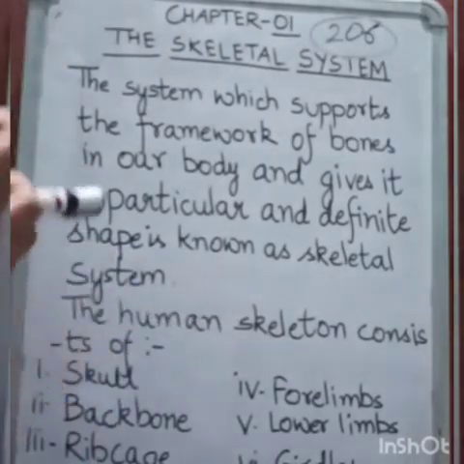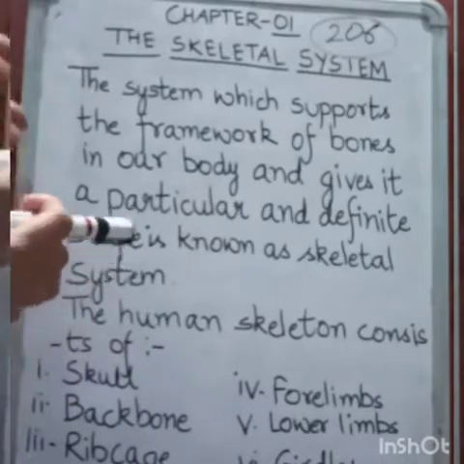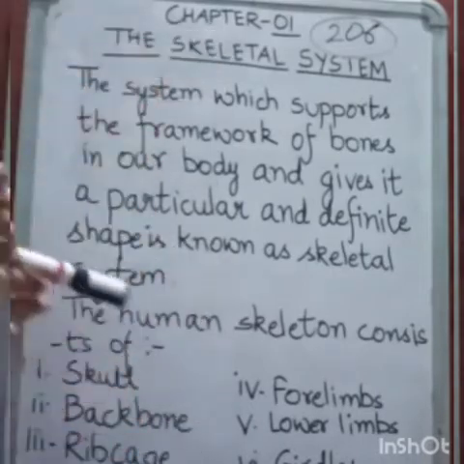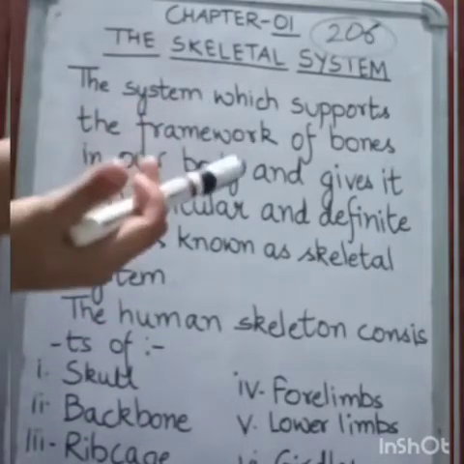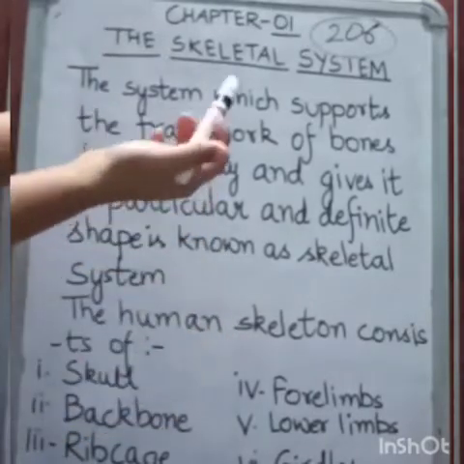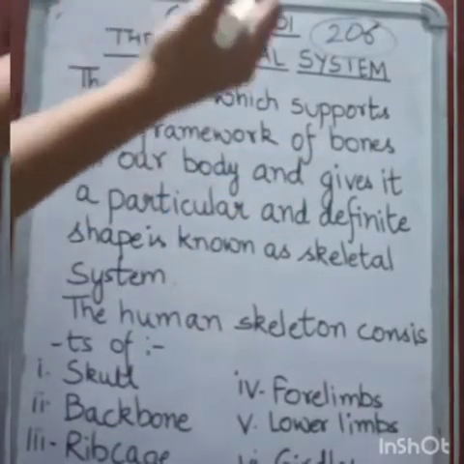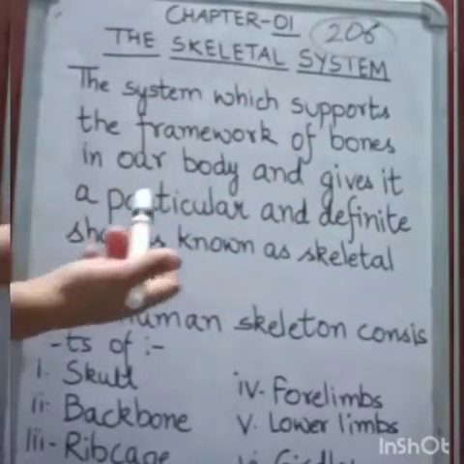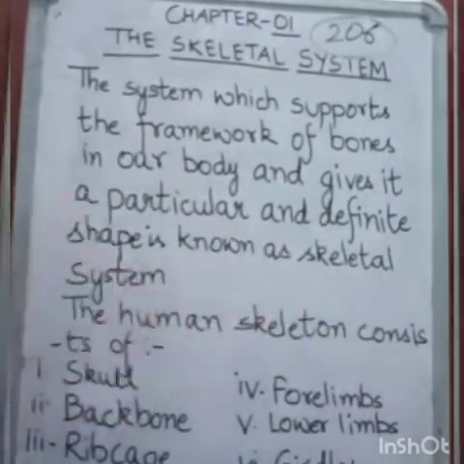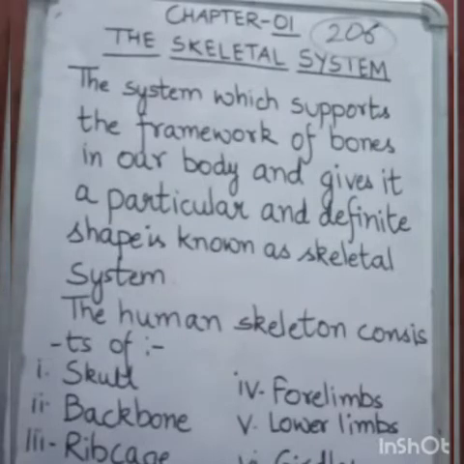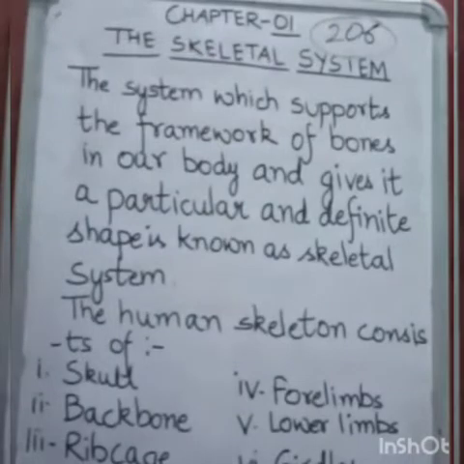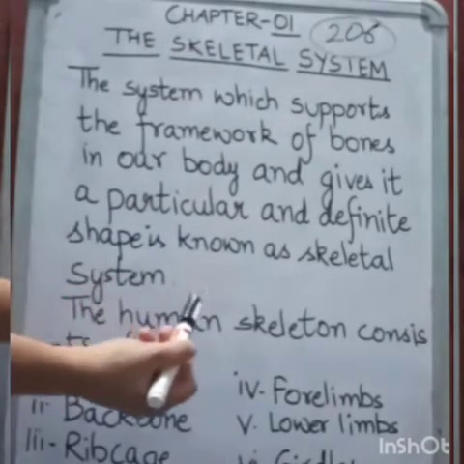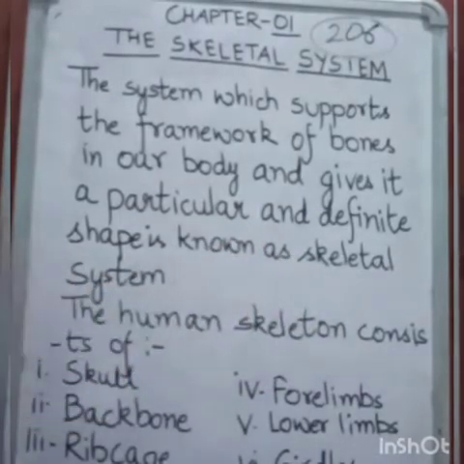And what does it do? It helps us to stand, it helps us to walk, it helps us to sit and to lift objects. So, the framework of bones in our body is known as skeleton. And the system which supports the framework of bones in our body is known as skeletal system. Now, in our body, how many bones are there? 206 bones.